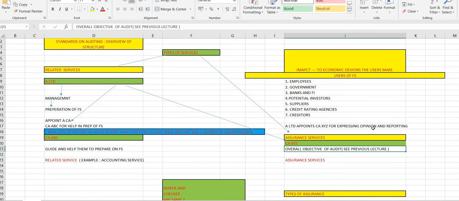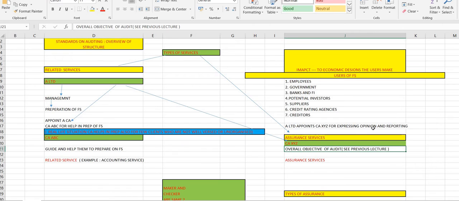This is what we discussed in the overall objective. Other than this, we discussed communicating as required by the standards on auditing, communicating the auditor's findings, and reporting on the financial statements, which we will discuss in SA 700. This was what we discussed for the overall objective of audit.